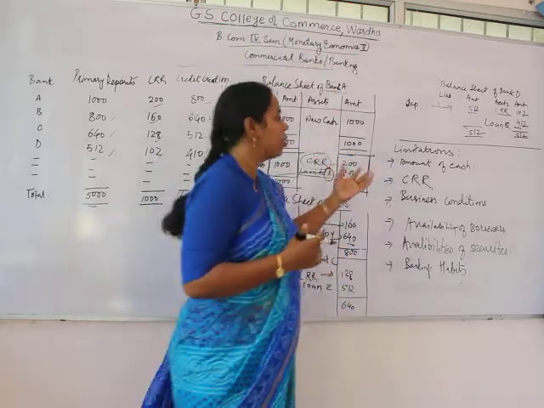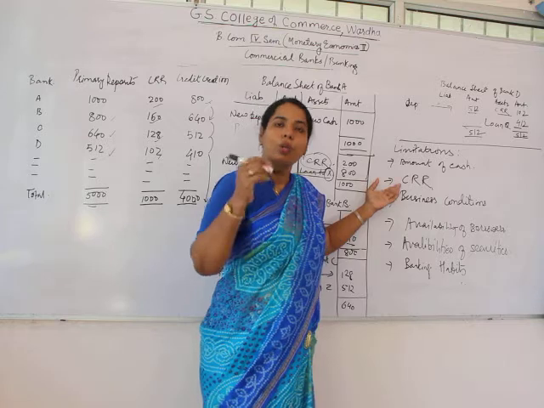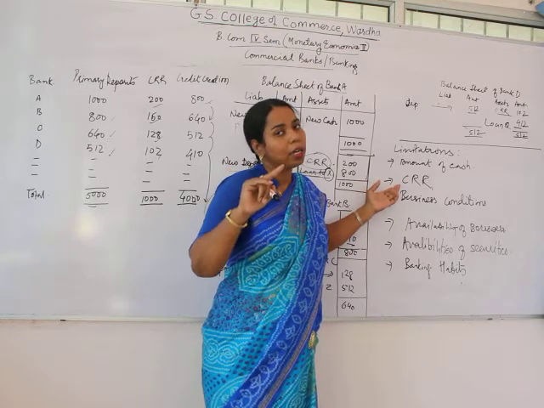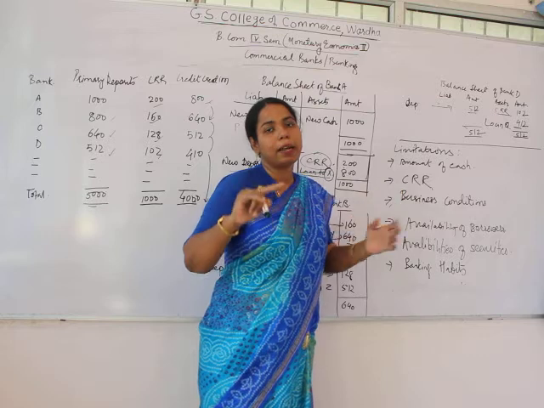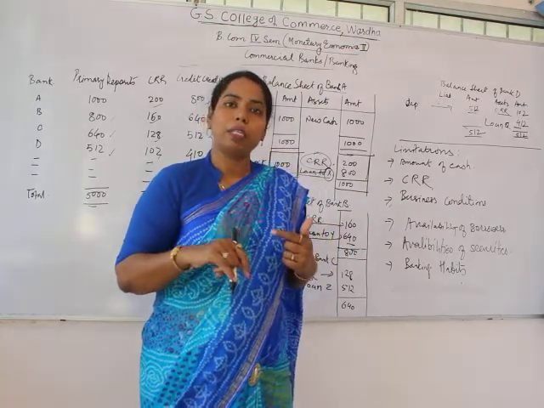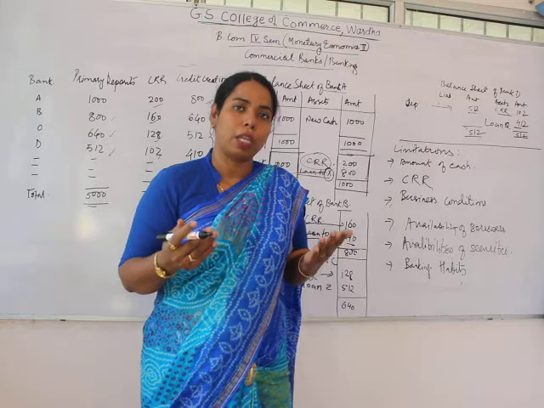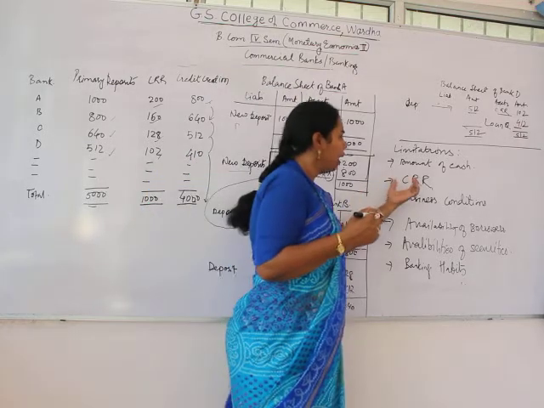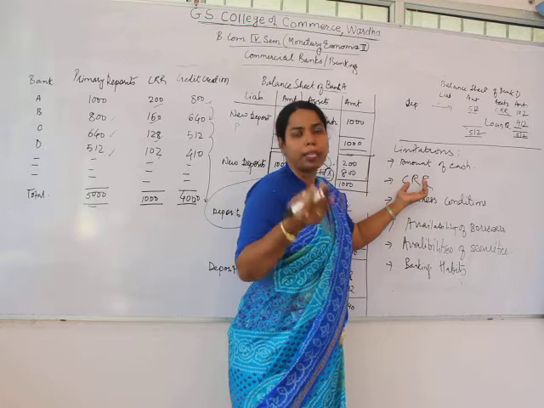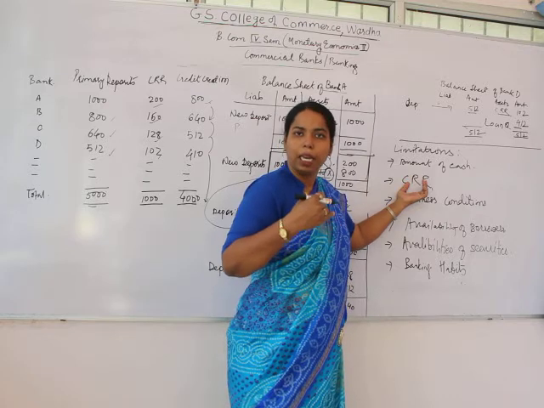If the cash reserve ratio is 20%, the credit multiplier is 5. If the CRR is 10%, then the credit multiplier is 10. And if the CRR is 5%, then the credit multiplier will be 20. So if the CRR is more, then the credit creation will be less.